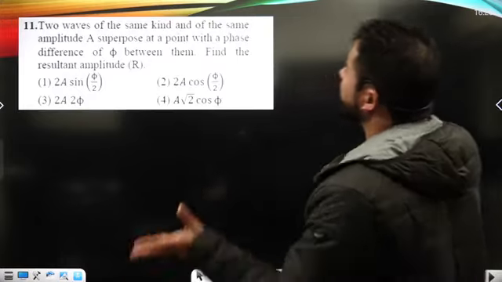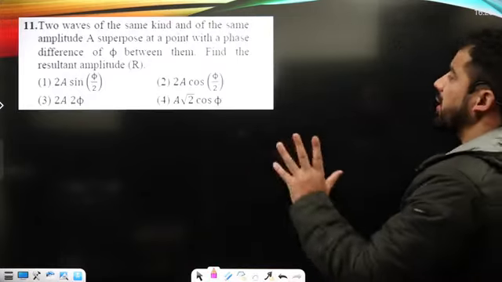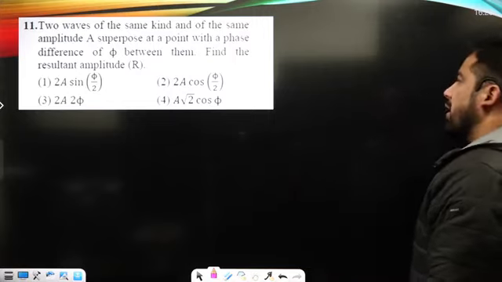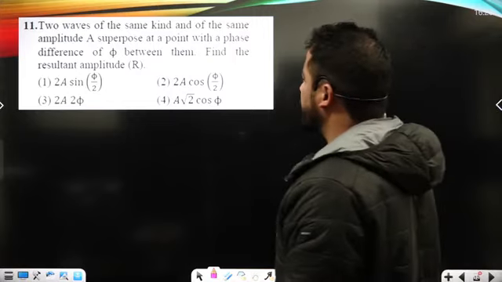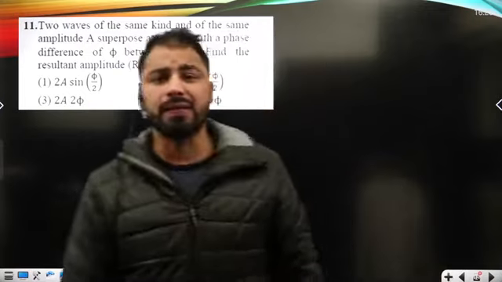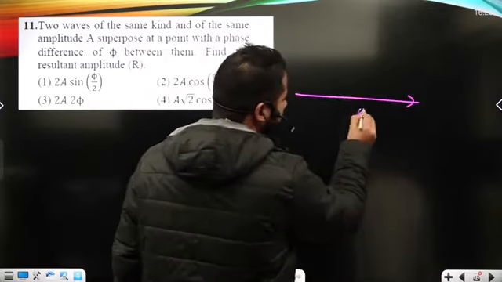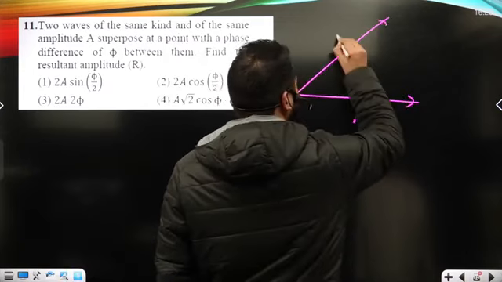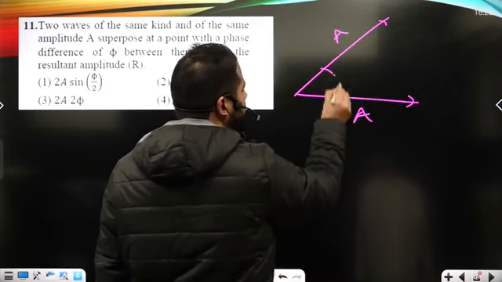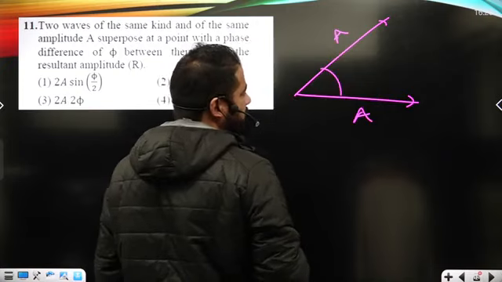So two waves of the same kind and the same amplitude a superimpose at a point with a phase difference between them. Find the resultant. Basically two waves are given here with their amplitudes. One wave has amplitude a, another wave has amplitude a as well, and there is a phase difference between them.